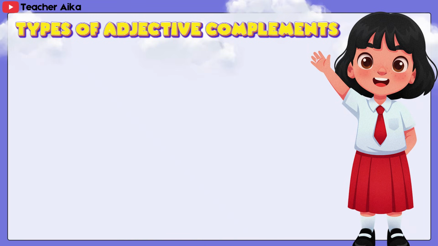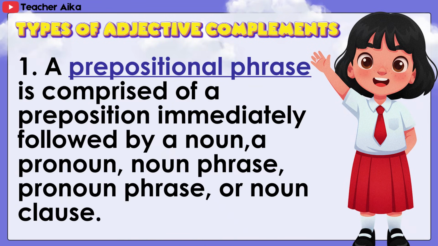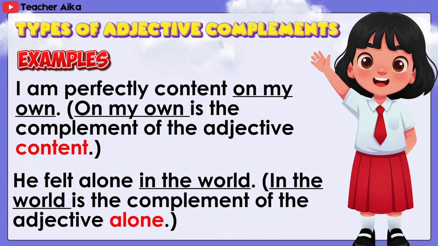Types of adjective complements. 1. A prepositional phrase is comprised of a preposition immediately followed by a noun, a pronoun, noun phrase, or noun clause. Examples. I am perfectly content on my own. On my own is the complement of the adjective content. He felt alone in the world. In the world is the complement of the adjective alone.